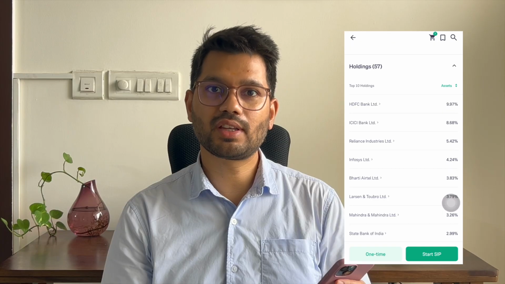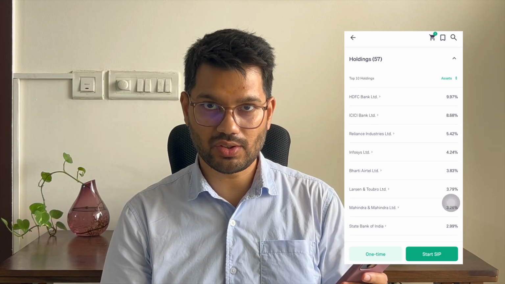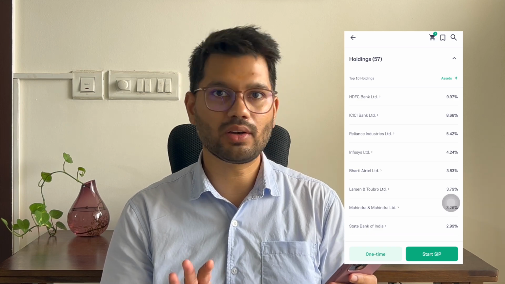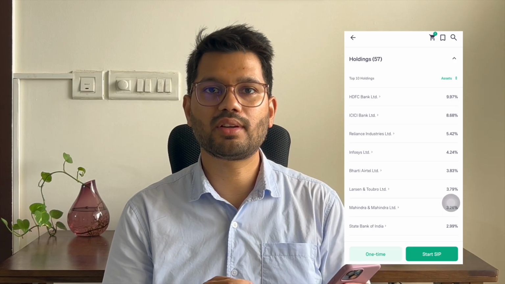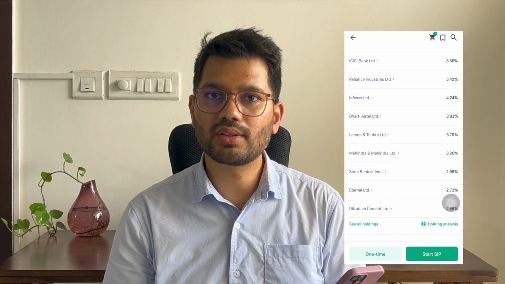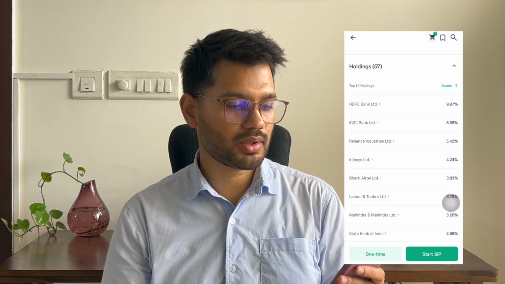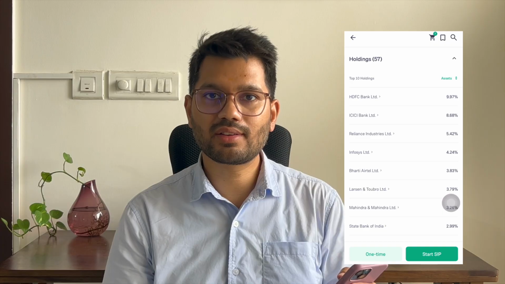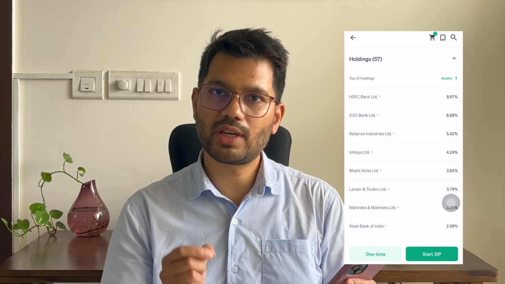So it has 57 holdings, starting with HDFC Bank, ICICI Bank, Reliance Industries, right? So they have highlighted the top 10 holdings, and the percentage mentioned against them is the percentage of allocation. For example, if we invest 10,000 rupees in this mutual fund, then 9.97% would be invested in HDFC Bank. Same goes for ICICI, wherein 8.68% would be invested in ICICI Bank. So the company-wise allocation is mentioned here.